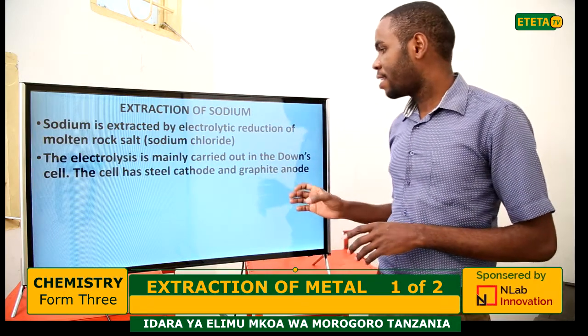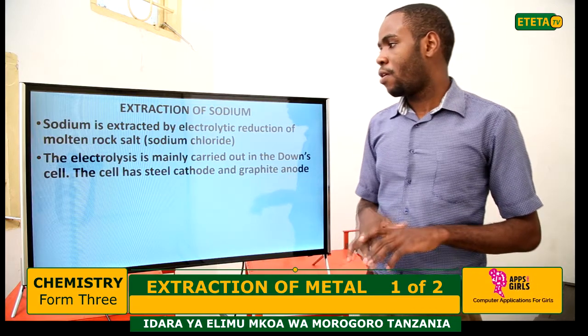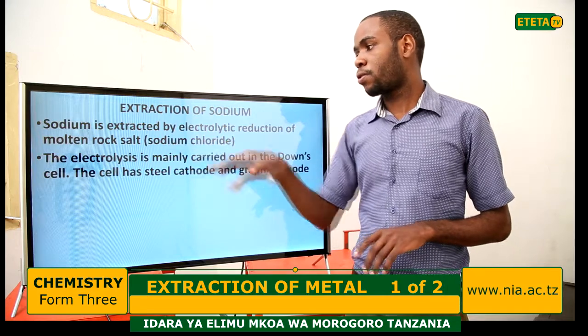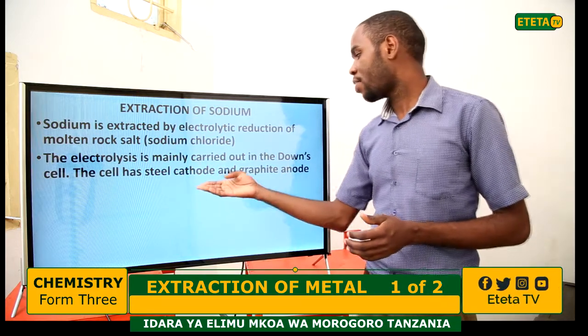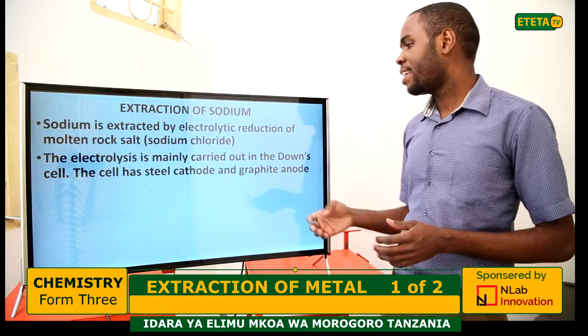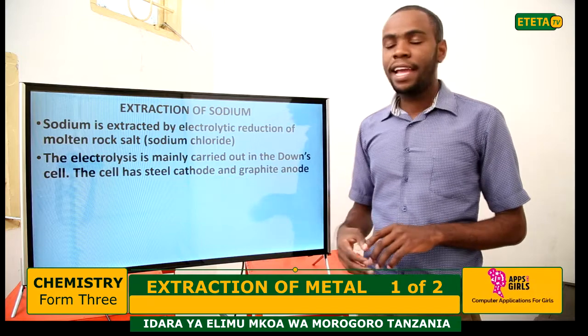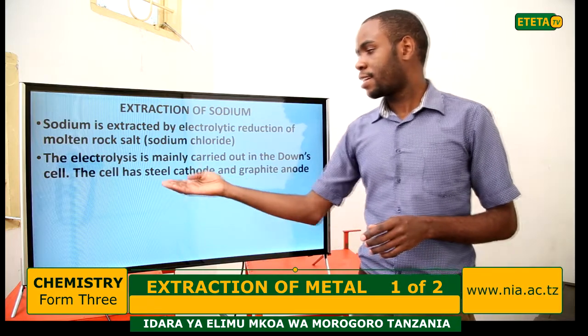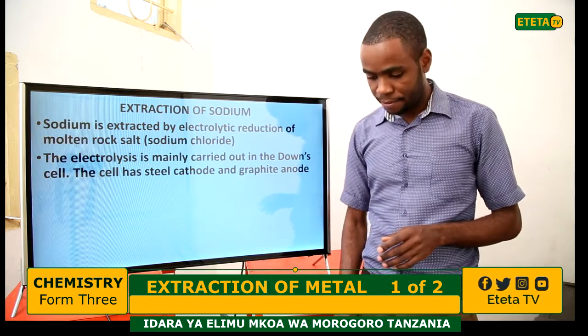The Downs cell is the cell in which the electrolysis of sodium chloride, or rock salt, is carried out. The cell has a steel cathode and a graphite anode.